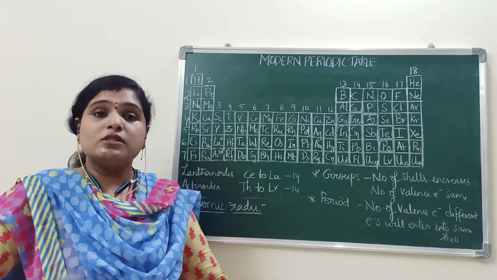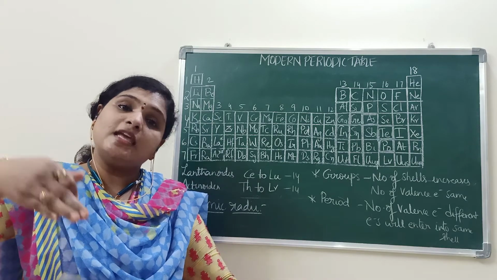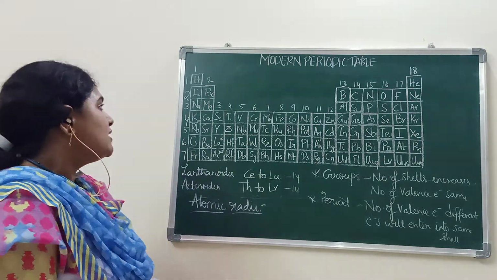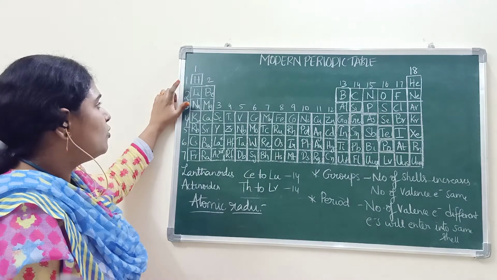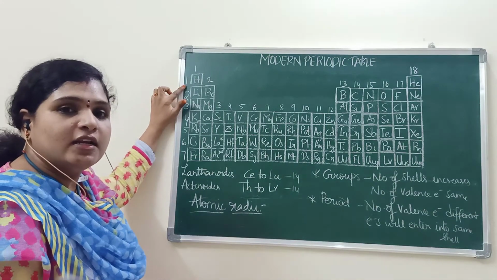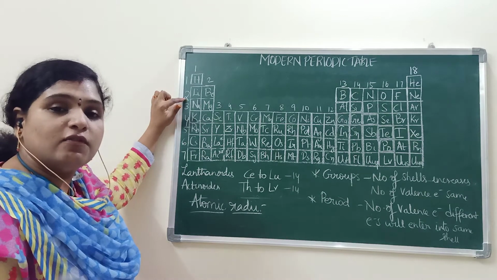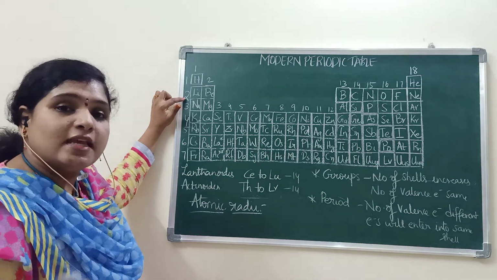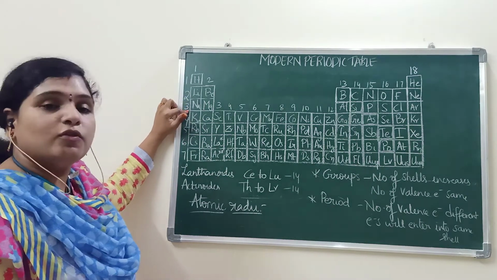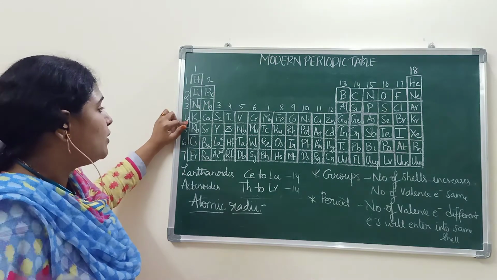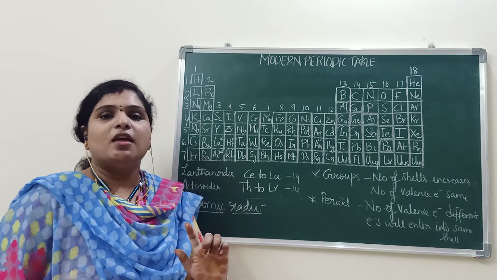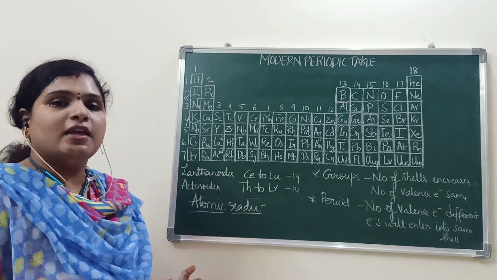The electrons will enter into the same shell. That means if you take the first period, it will be filled in the n equal to 1 shell only. If you take the second period, it will enter into the second shell only. Third period, third shell only. Fourth period, fourth shell only. Like that. Okay?